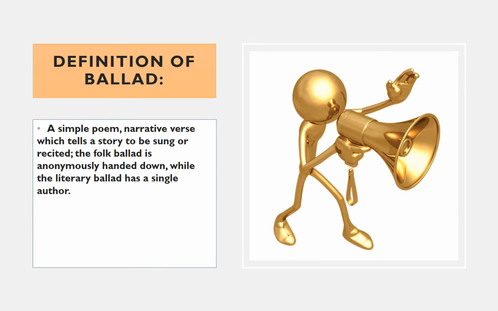First, we need to know the definition of a ballad. A ballad is a short narrative poem, which means it tells a story. Original ballads were very old and they were recited or handed down orally from person to person, and they changed over time. A literary ballad, like the one we're going to look at today, has a single author. So one person has written down the story in a way that sounds like a song. It usually rhymes and is easy to remember. So we're going to take a look at this poem and then discuss why it is a ballad along with why it is important.